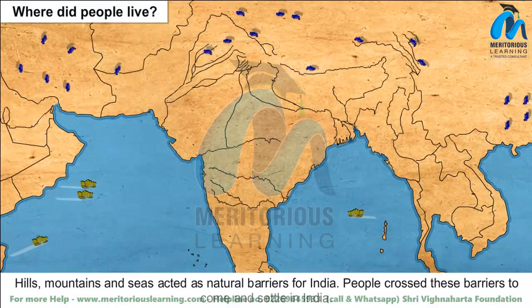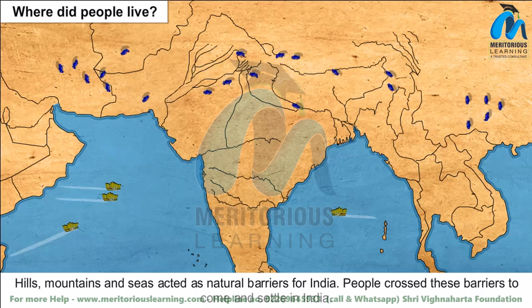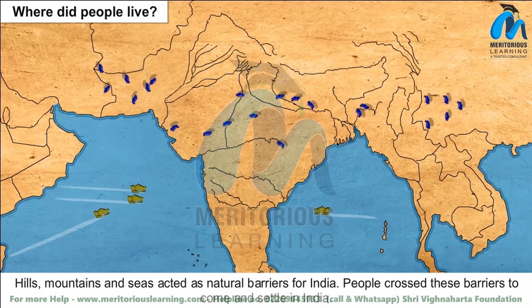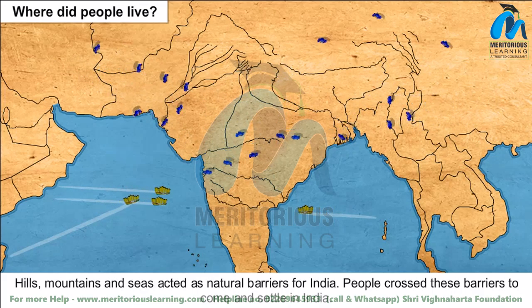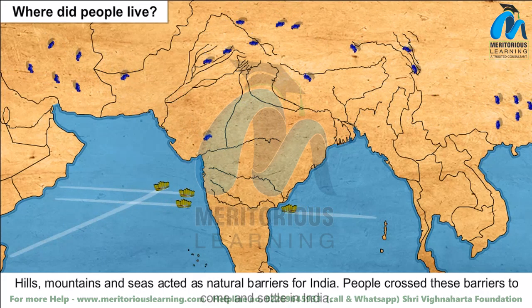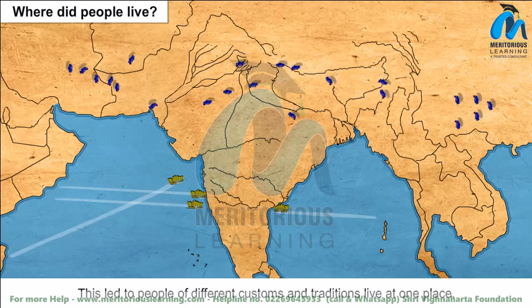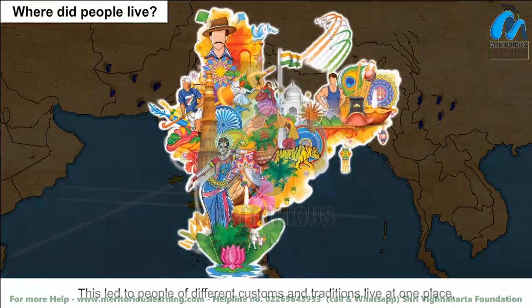Hills, mountains, and seas acted as natural barriers for India. People crossed these barriers to come and settle in India. This led to people of different customs and traditions living in one place.